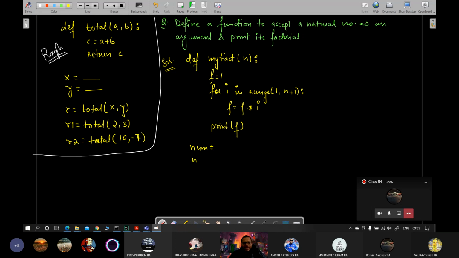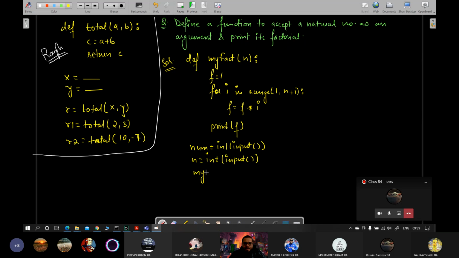One will be num, another will be n. Let's take that. And you will write an int input, n is equal to. You will ask two values from the user in two different variables in the global scope. Okay, and then you have to print the factorial. So you simply call my fact two times, and it's not returning anything, so you don't need to collect. You'll simply call it without writing the assignment operator statement.